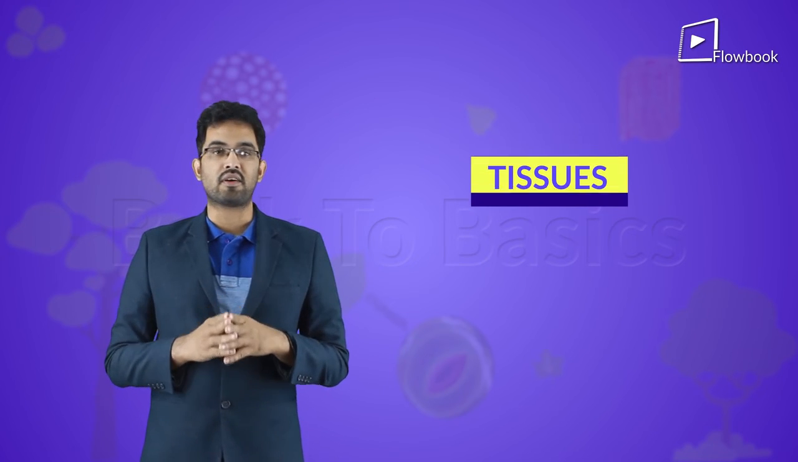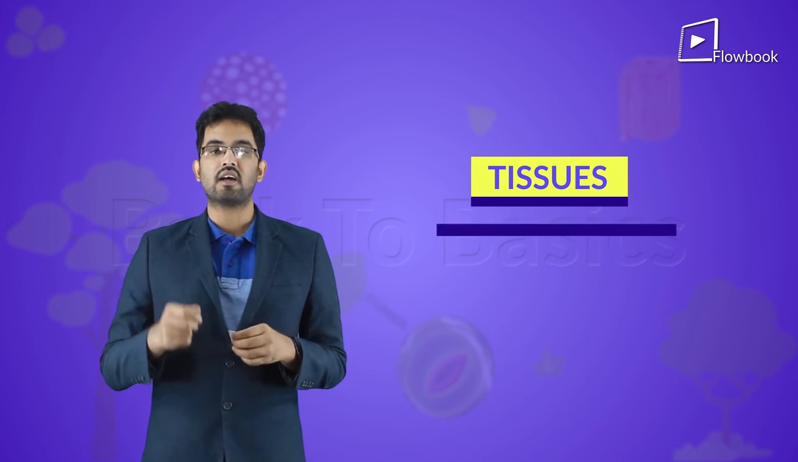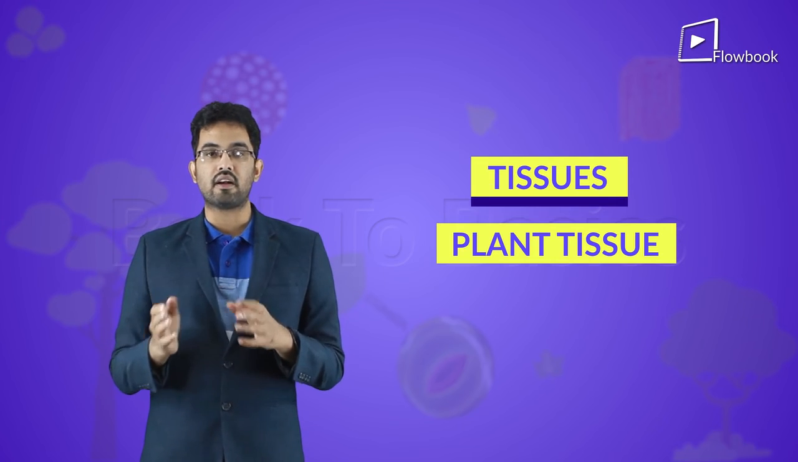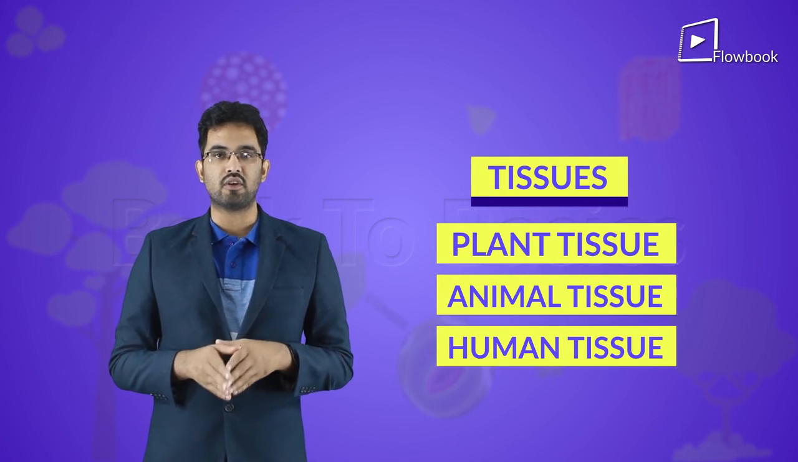Humans or animals are on a whole more complex than the most complex of plants. The tissues in both groups thus have different requirements and responsibilities. So friends, in this video we discussed about tissues. We also discussed how plant tissues are different from the tissues of animals and human beings.